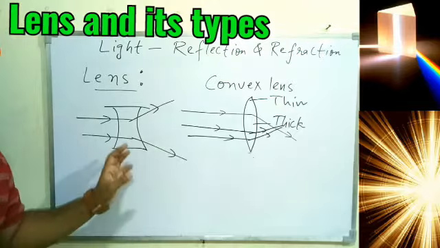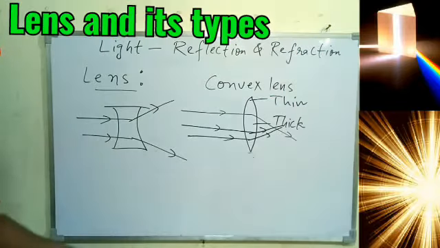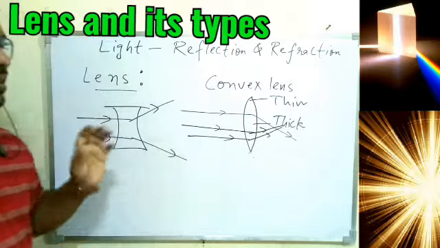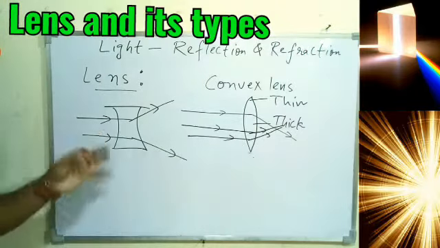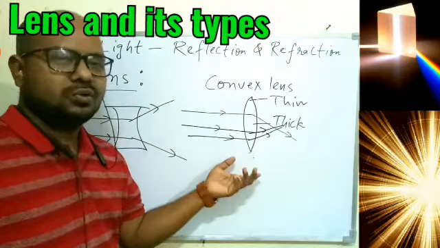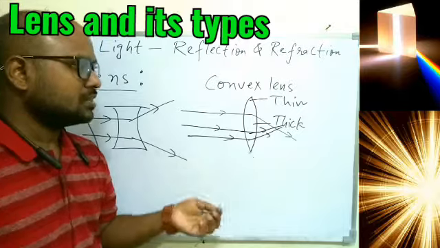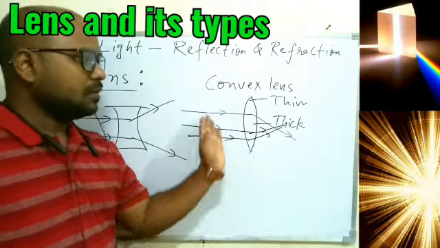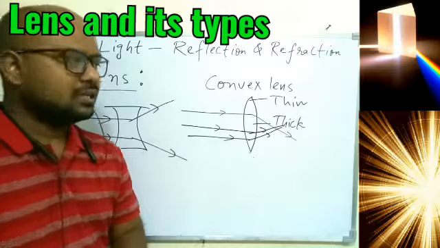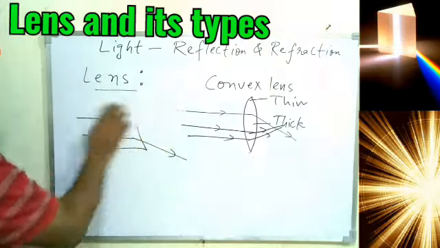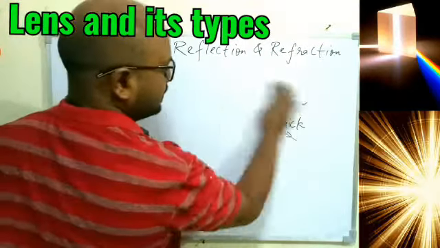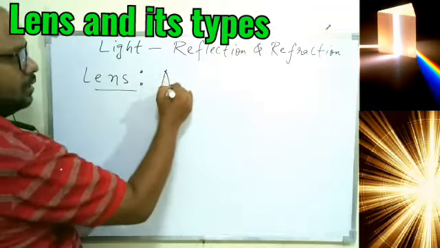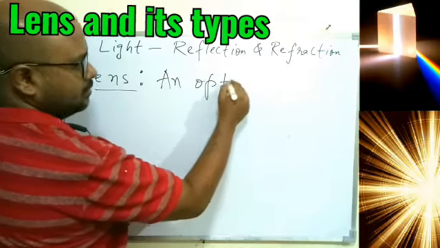That is why we are talking about optical, coming from optics. And second thing is a transparent medium, means the light will actually pass through it. And third, once the light will pass, refraction will take place, and because of refraction the lens will either converge or diverge the ray of light after passing through the lens. So based on this we are defining the lens, that is an optical device